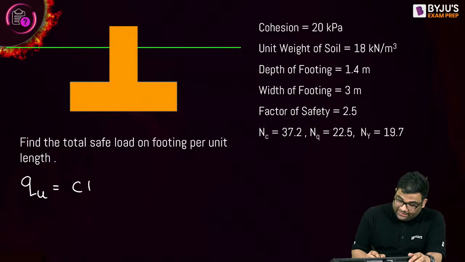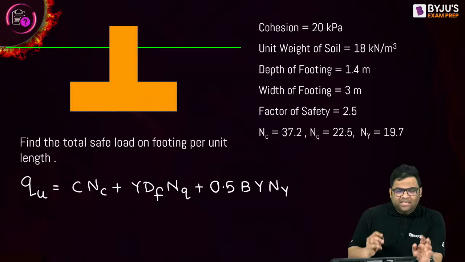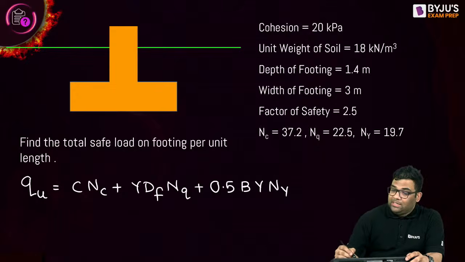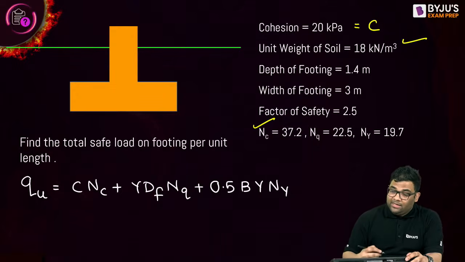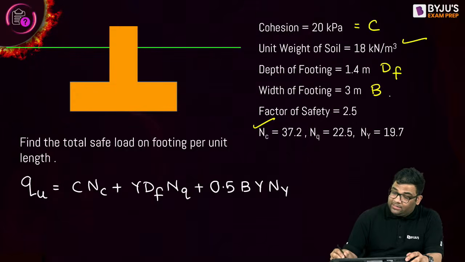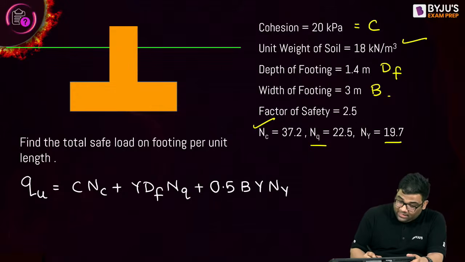So the ultimate bearing capacity is qu equals cNc plus gamma Df Nq plus 0.5 B gamma N gamma. Everything is given, just put in the values. The cohesion is given, Nc is given, gamma is given, Df, the depth of footing, is given, the width of footing is given, and N gamma and Nq are given. So please give me the ultimate bearing capacity.